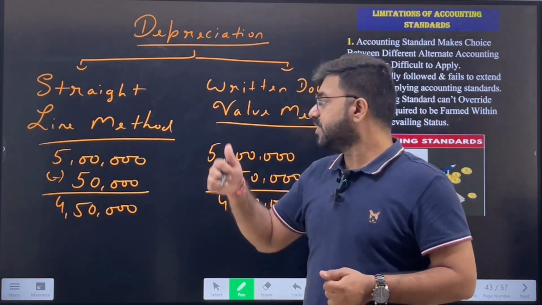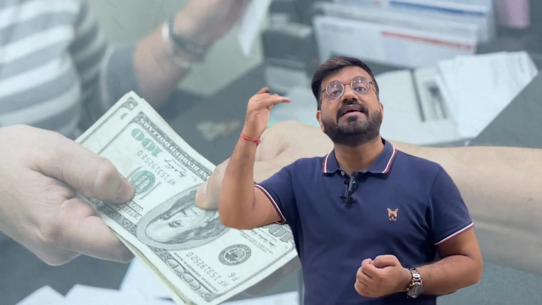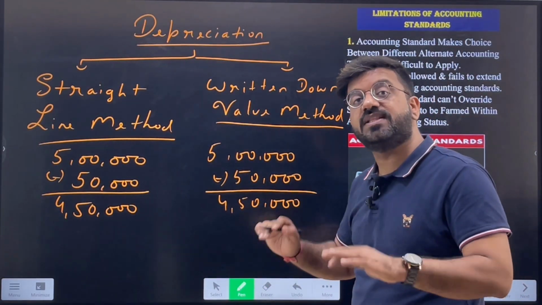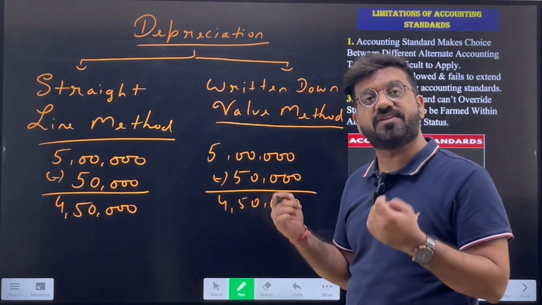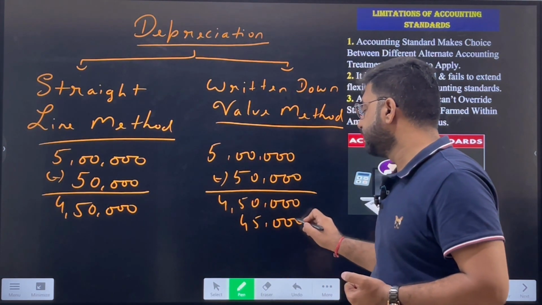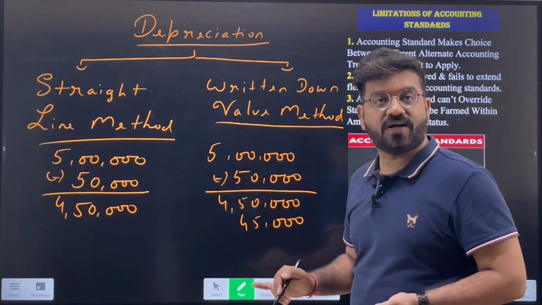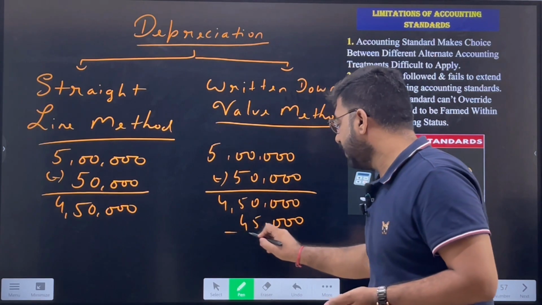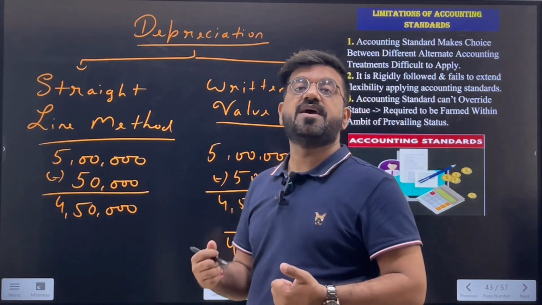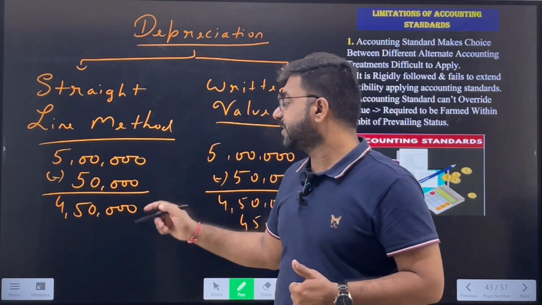4,50,000. Okay. So now the written down value method simply says the depreciation will be charged on the written down value, that is the amount which is left after the depreciation has been subtracted. So it will be charged 45,000 only. Now how come 45,000? It is 10% of 4,50,000, which gives you 45,000. So the amount which will remain will be 4,05,000, and the depreciation in the third year will be charged on the remaining amount.